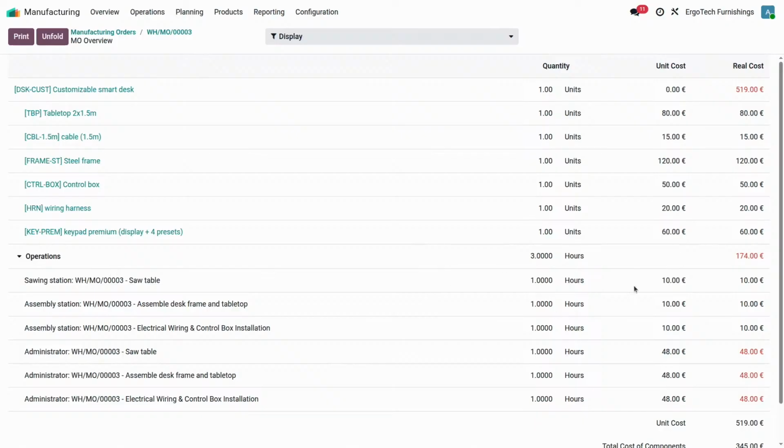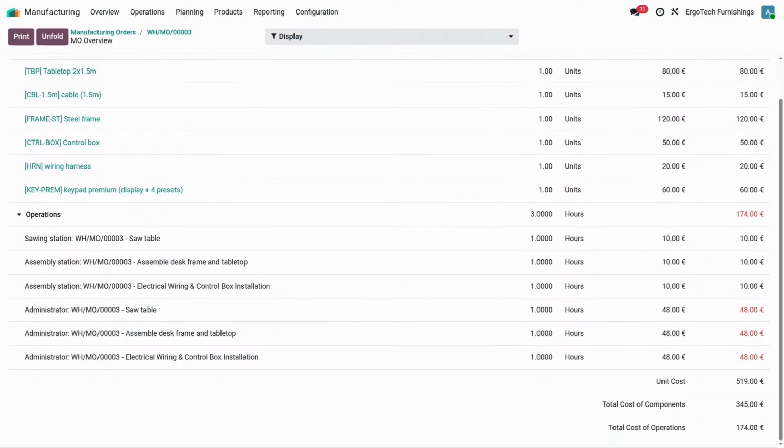And you might have noticed that we have the 10 euros of electricity that is also being applied 3 times, because we had 3 different operations. And we now also have the cost of Edward, because he had an employee cost of 48 euros per hour. So in total, in terms of operation, we amount to 174 euros.